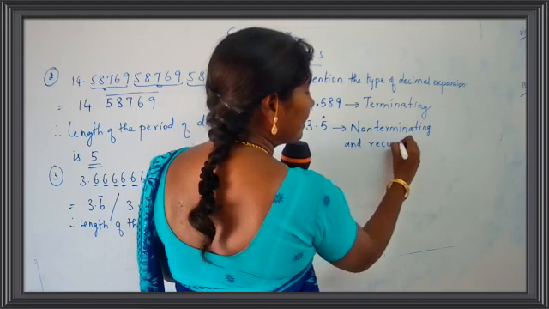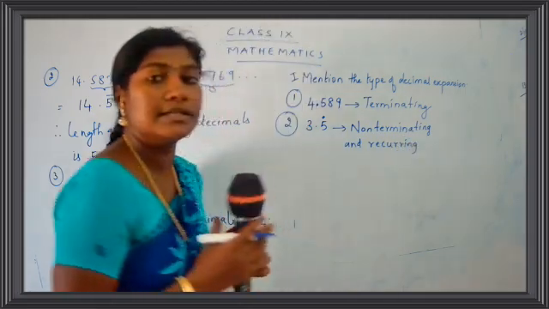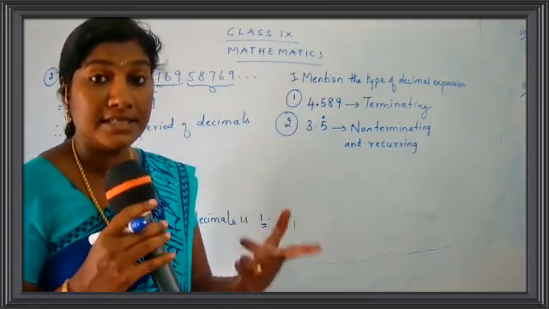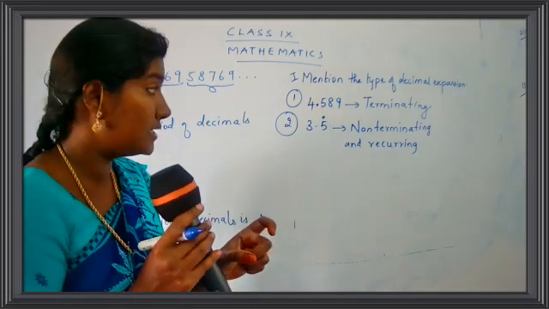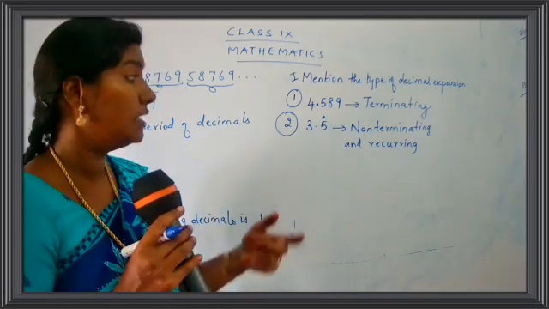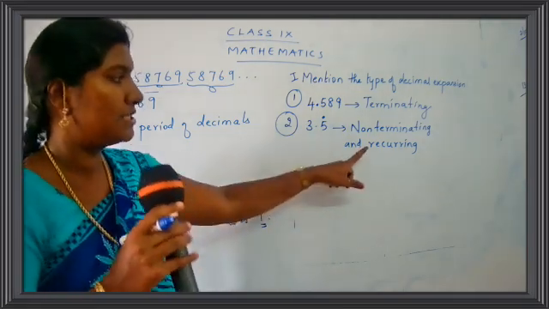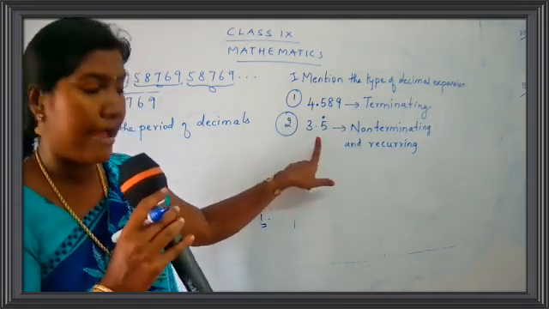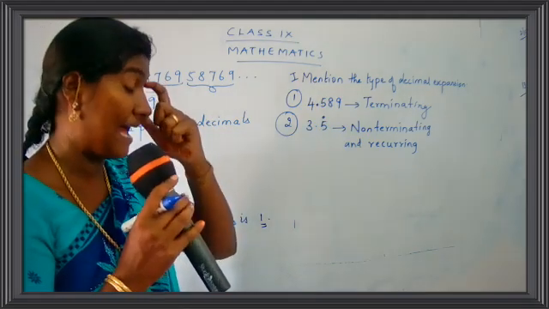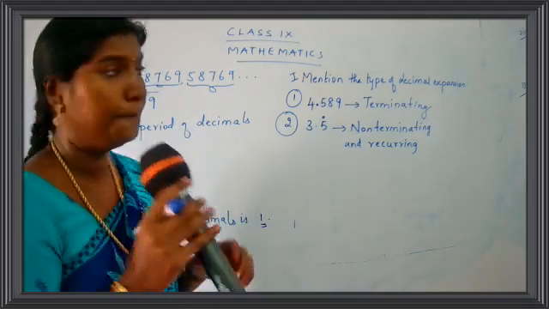What is the meaning of recurring, children? Recurring means the number goes on repeating. Now here which number is going to repeat? The number 5 is going to be repeated. So you have to say the expansion is non-terminating and recurring. Okay, children?